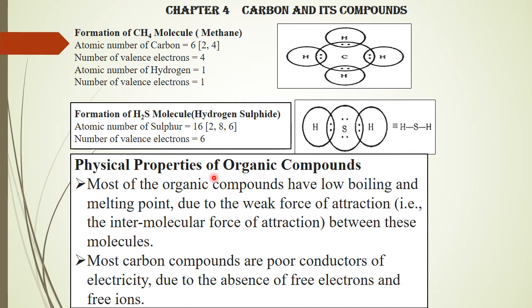Next, we will learn about the physical properties of organic compounds. Most organic compounds have low boiling and melting points because the intermolecular force of attraction between these molecules is very weak. The other one: most carbon compounds are poor conductors of electricity due to the absence of free electrons and free ions.